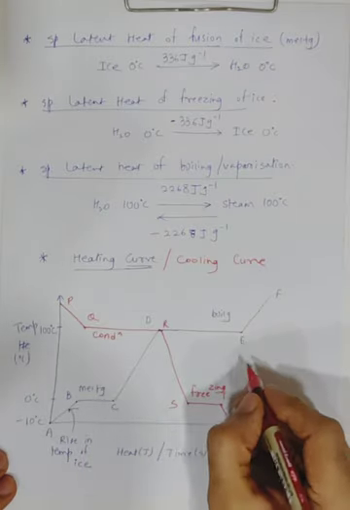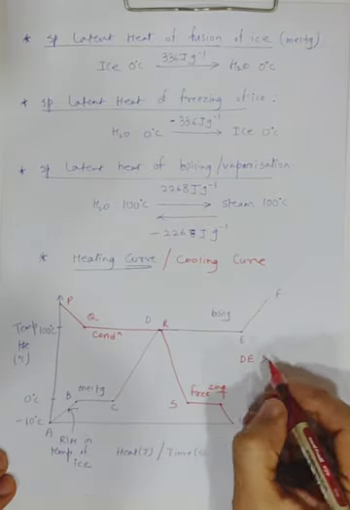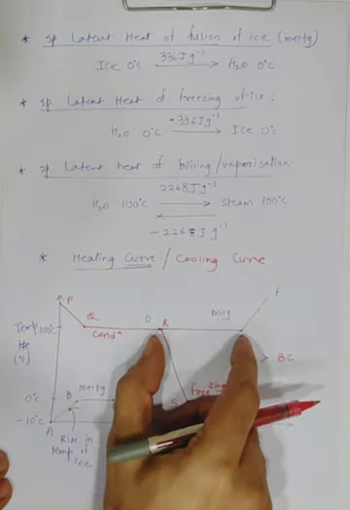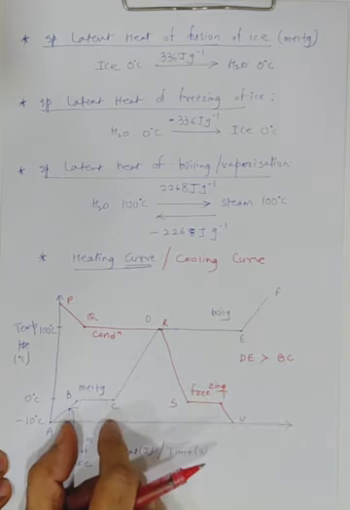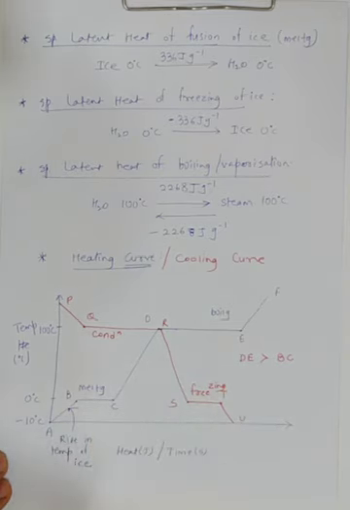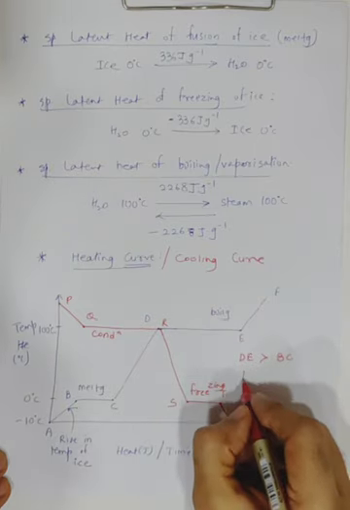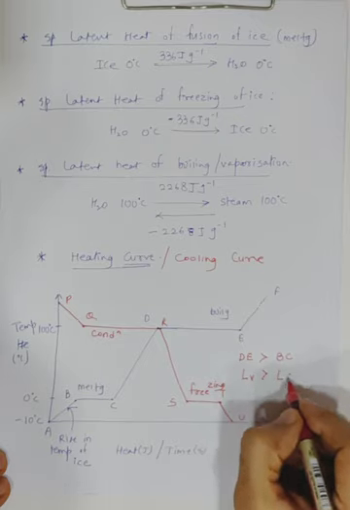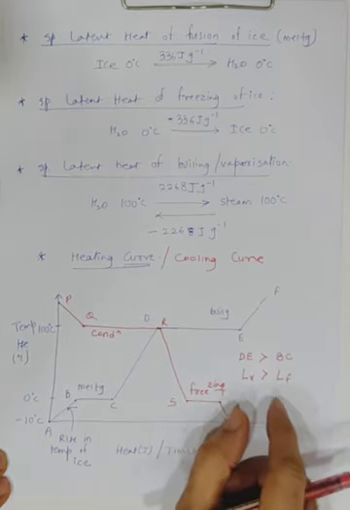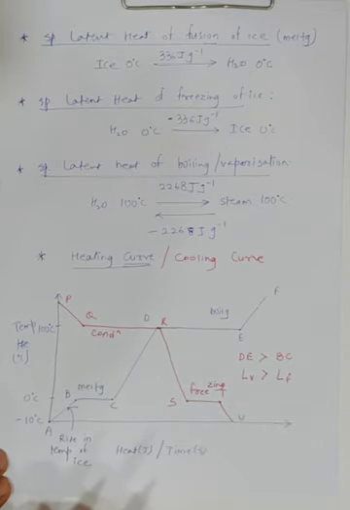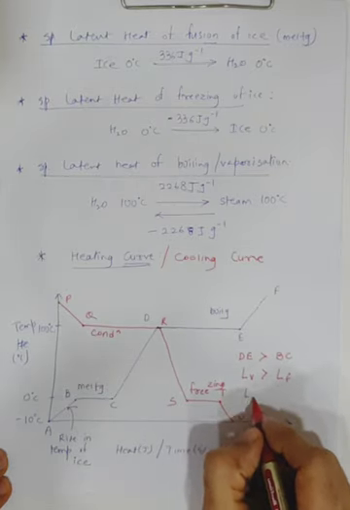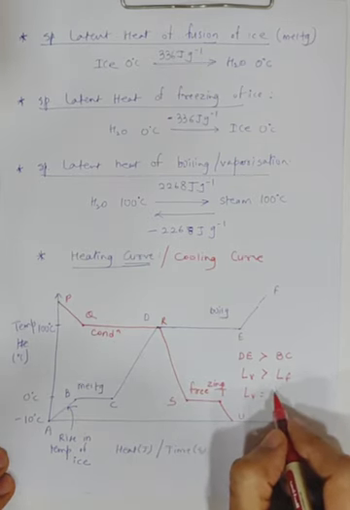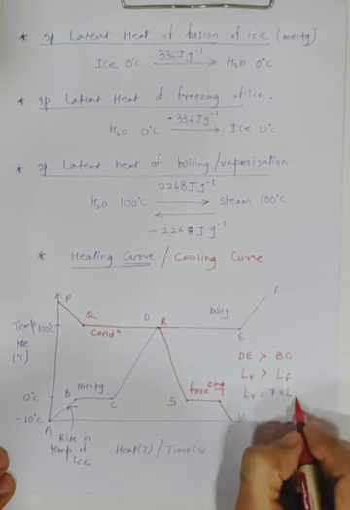If you notice one more thing, your DE is greater than BC. They may ask you why this segment is longer than BC. Think about it. That's because the latent heat of vaporization is more as compared to the latent heat of fusion. Because latent heat of vaporization is more, it's a longer line. Also, latent heat of vaporization is approximately 7 times the latent heat of fusion.